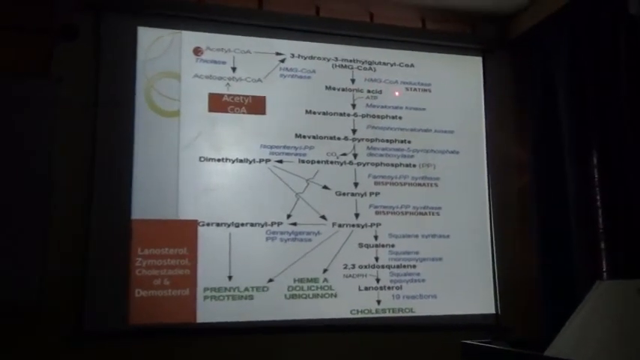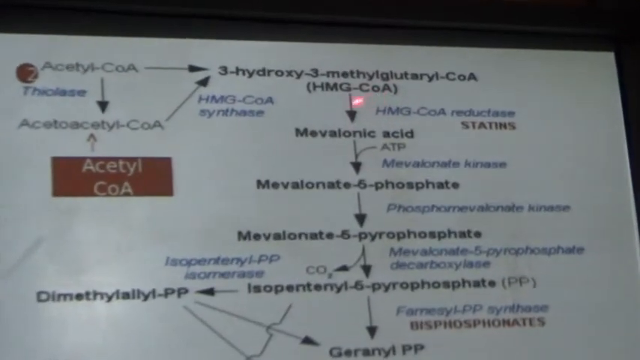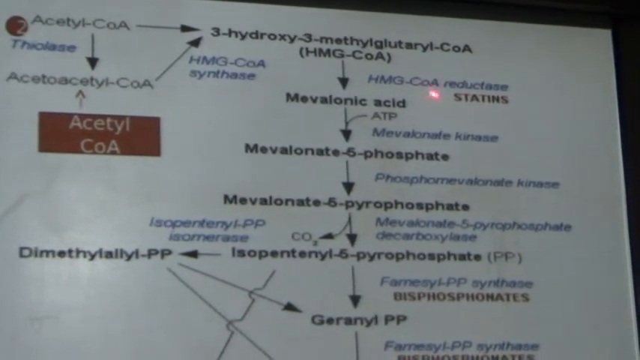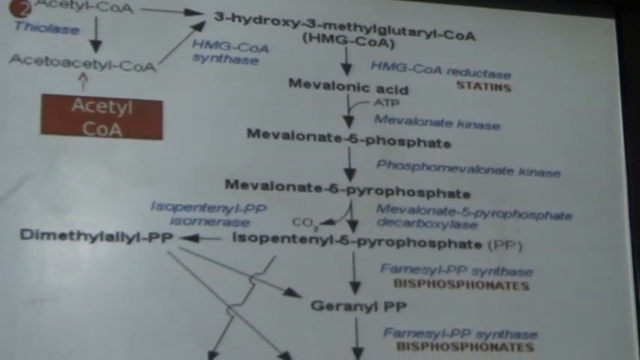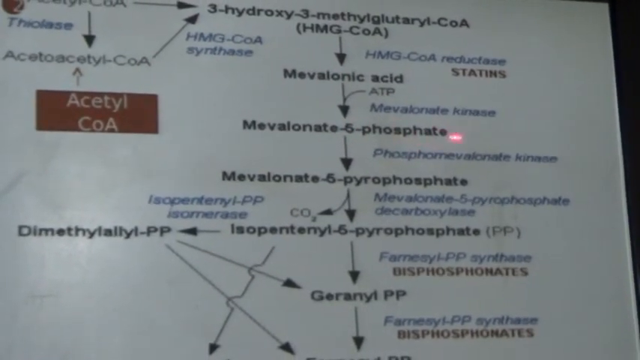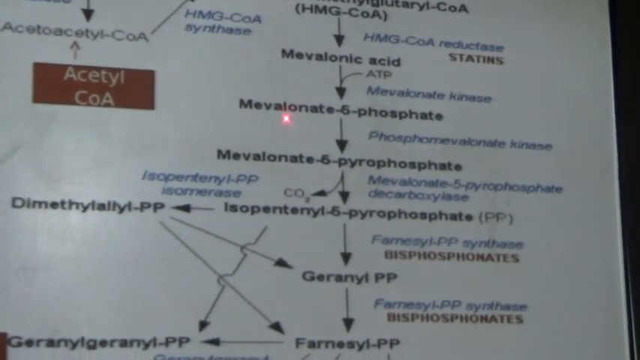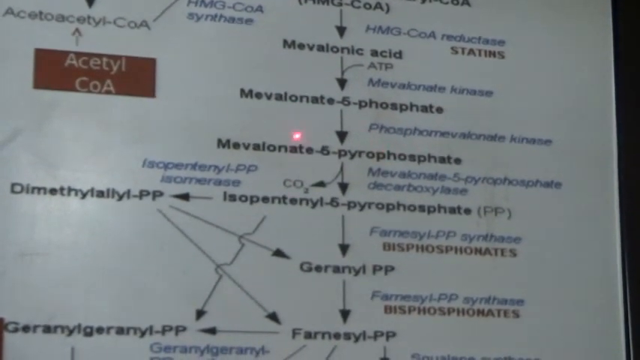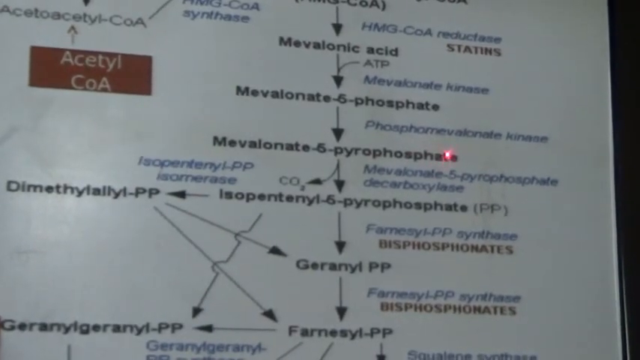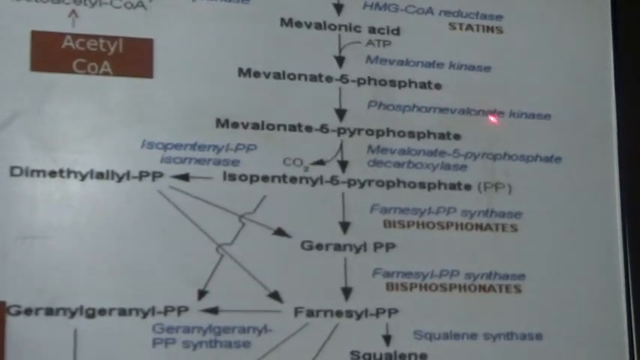Now the next phase is HMG coenzyme A reductase, which converts HMG coenzyme A into mevalonate, and this is the regulatory enzyme of cholesterol biosynthesis. Further, mevalonate is converted to mevalonate 5-phosphate in the presence of the enzyme kinase. Further, mevalonate 5-phosphate is phosphorylated and produces mevalonate 3,5-pyrophosphate, in the presence of kinase. The complete name is phosphomevalonate.